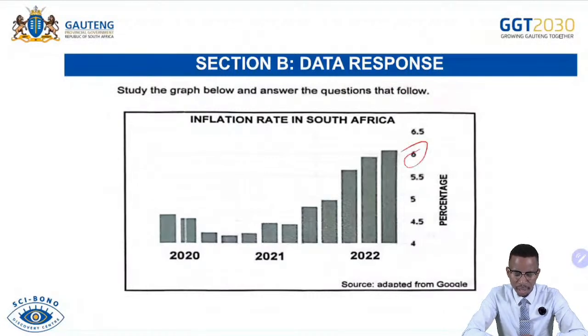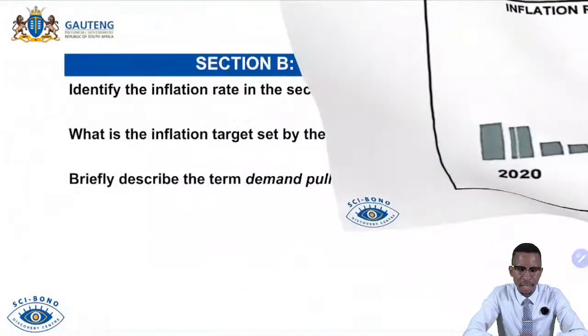So in this case, we are faced by inflation from 2020, 21, and 22. Then you can see that inflation here in 2022 is just at 6%, meaning it is at the target, in the maximum target. It should not increase above the target or go below the target. For that sake, there must be intervention by the government as well as the central bank. This is adapted from Google. Then let's check questions in here and see.